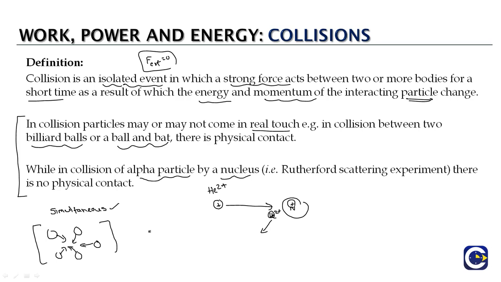Now the other type of collision which can be studied is successive collision. Let us say, for example, we have particle 1 and particle 2. First particles 1 and 2 collide, and then particle 2 would go and collide with particle 3, and maybe then particle 3 might go and collide with particle 4. Such collisions which happen in steps, we call successive collisions. In our study we are going to be limiting ourselves to simultaneous collisions.